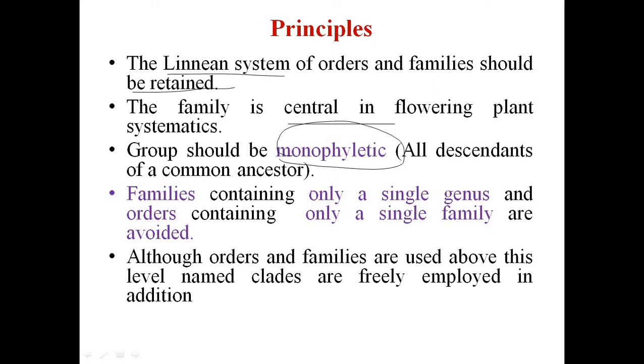Afterwards, families containing only a single genus and orders containing a single family are avoided, which were considered in the previous systems. Although orders and families are used, above this level named clades are freely employed in addition.